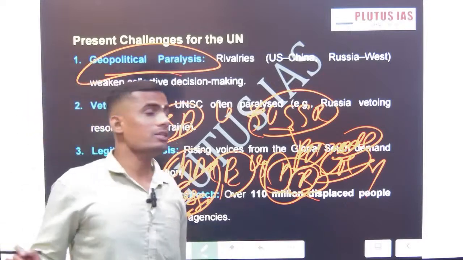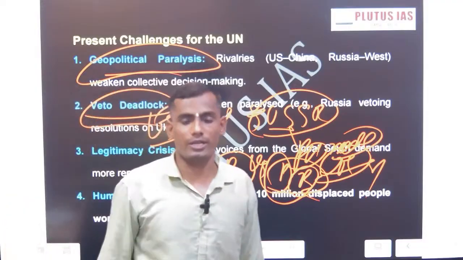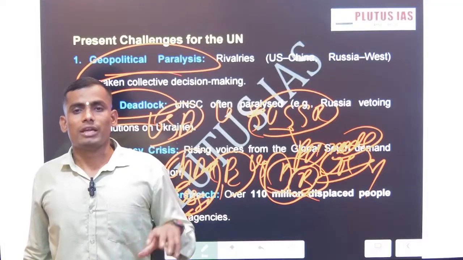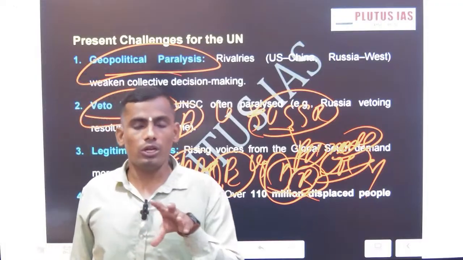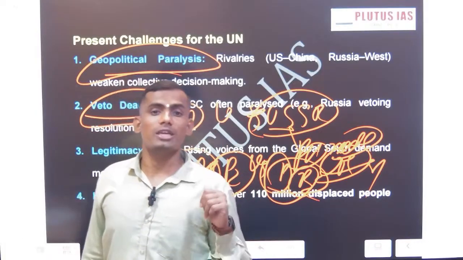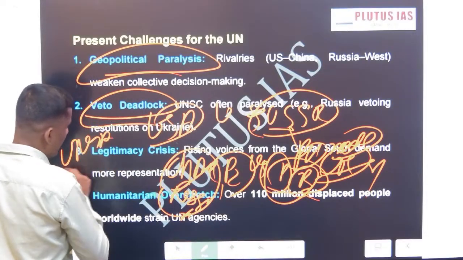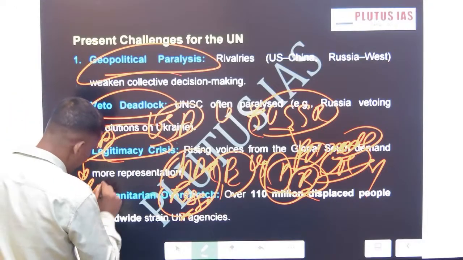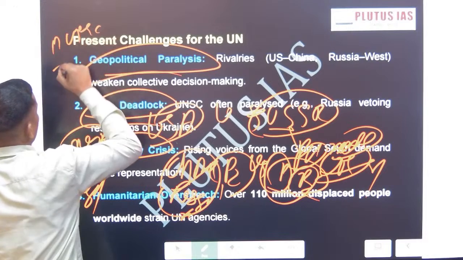The second one is veto deadlock, as this is related to the UNSC. Two days back only, the USA vetoed the resolution on Palestine criticizing Israel. So, UNSC deadlock. The third one is legitimacy crisis. This is the point, but still, if you want to write an answer, you may start with UNSC issues, then UNGA